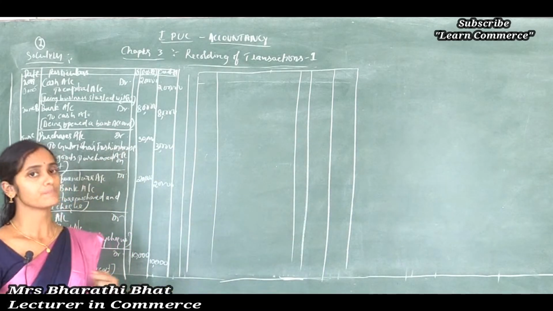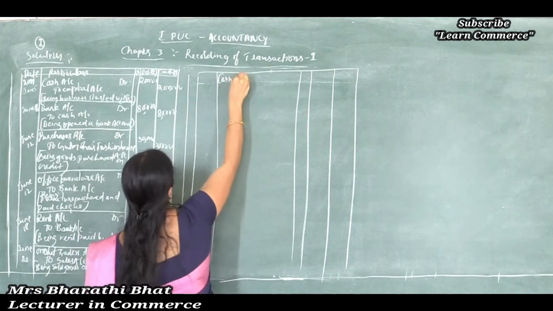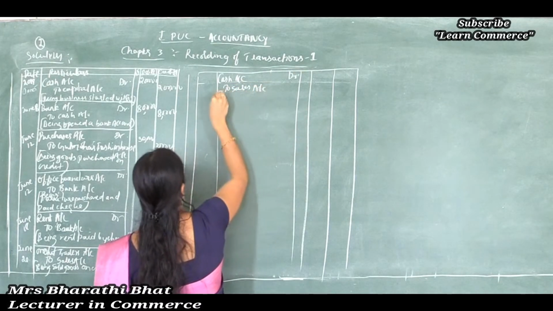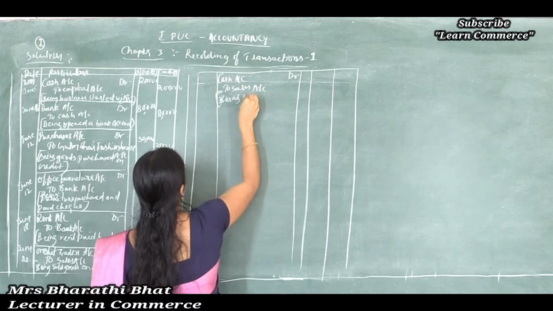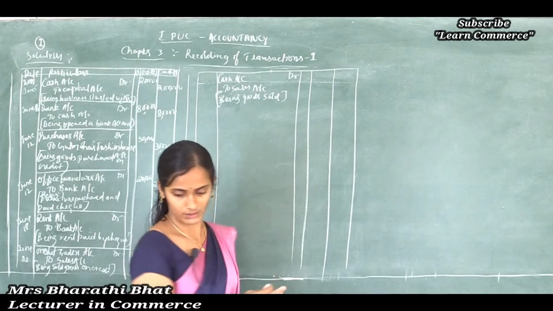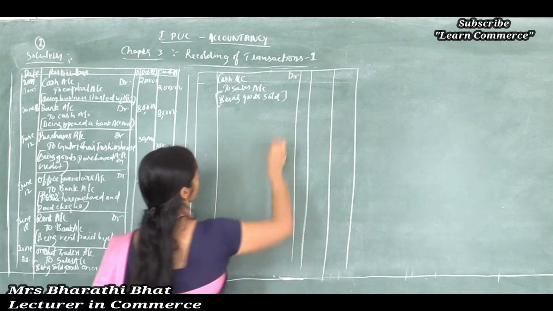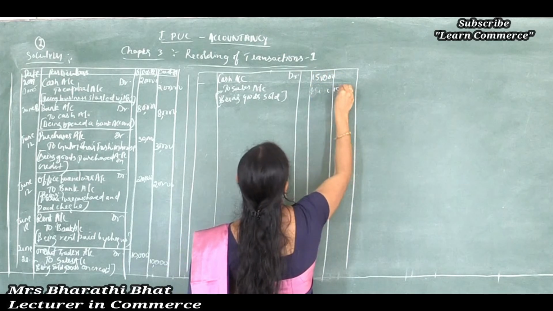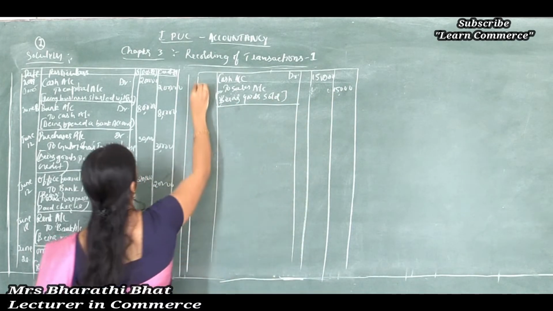When we sell something, our cash shows increased value, so cash account debited to sales account, being goods sold. Amount 15,000, date June 22.